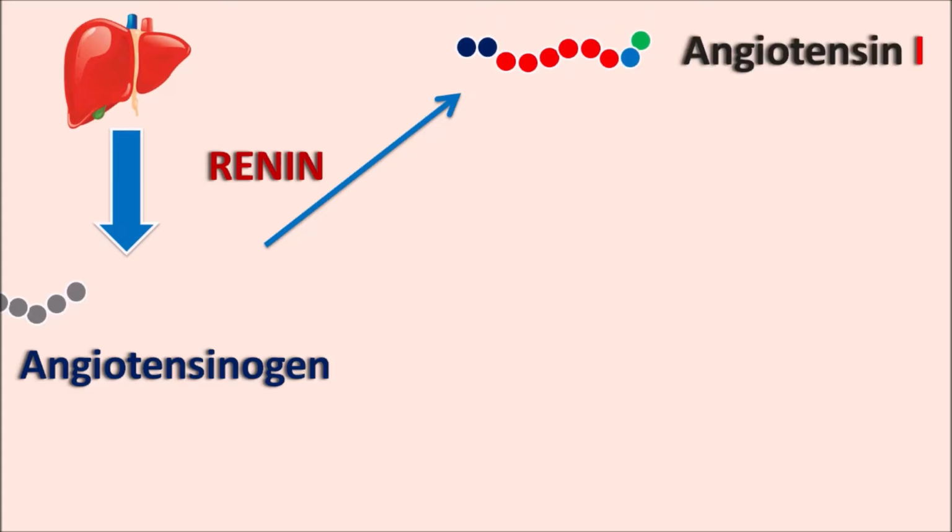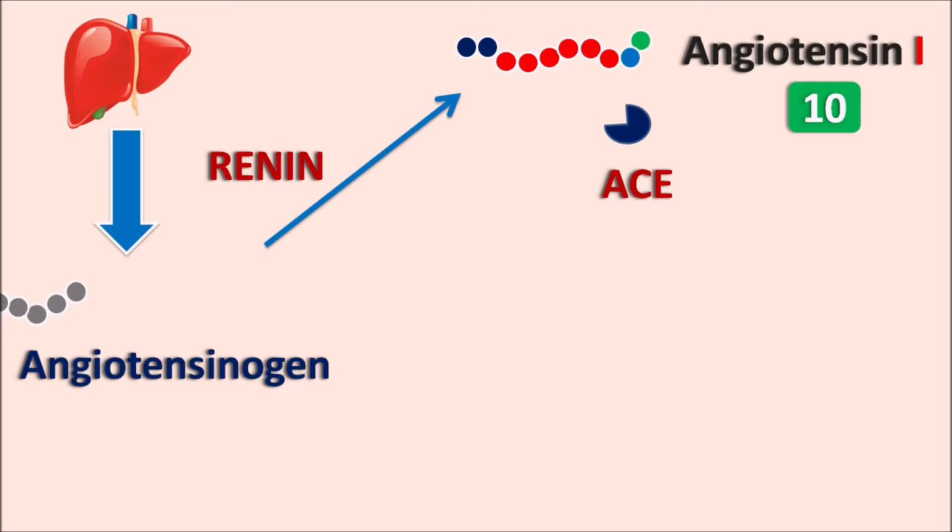Now this angiotensin I has 10 amino acids, so it is a decapeptide. So from the angiotensinogen, a small peptide chain is released, which is angiotensin I, but this is again not the active form. It should be converted into another peptide chain, angiotensin II. This step is mediated by another enzyme, ACE, angiotensin converting enzyme. This enzyme is present in many tissues and it is abundant in the lungs. But within the vascular system, this ACE enzyme can convert angiotensin I into angiotensin II.